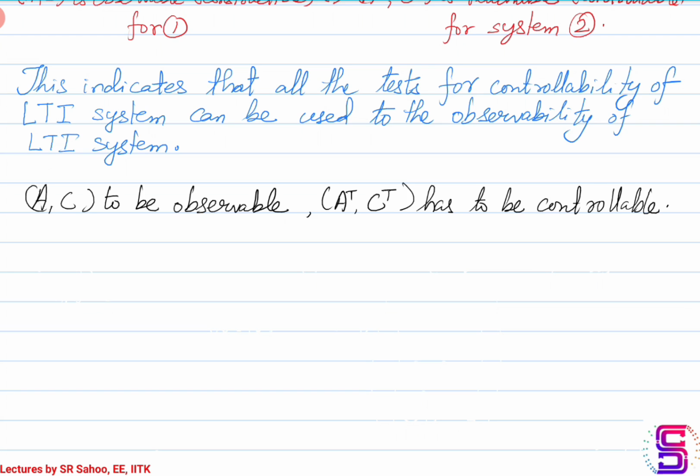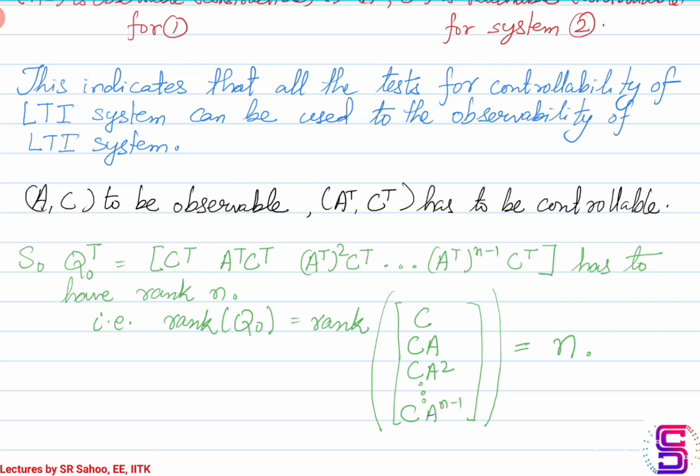So for AC to be observable, A transpose C transpose has to be controllable. We'll denote this controllability matrix as QO transpose. It is C transpose, A transpose C transpose, A transpose square C transpose, and so on till A transpose to the power n minus 1 C transpose.